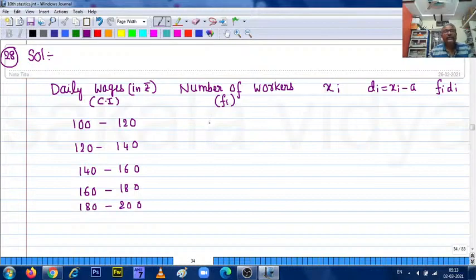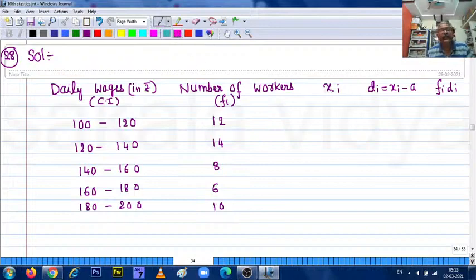The number of workers is 12, 14, 8, 6, 10.